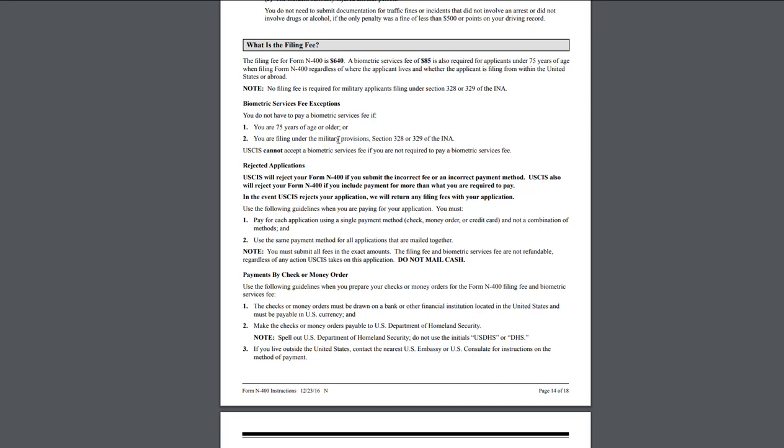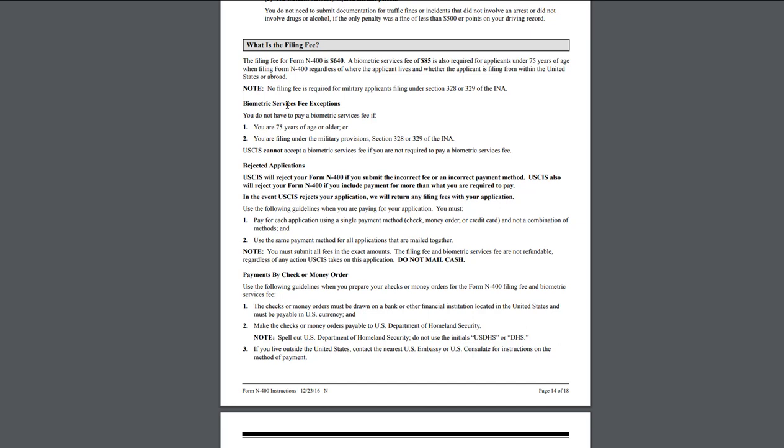Now, whenever you're sending a check with your application form, I get that question a lot. Should you just send one check for the total amount, or what should you do? I personally recommend sending two checks. One check for $640 and one separate check for $85 for the biometrics fee. I'm sorry, not $850, $85. And specify on the check form N400 in the memo on the check, and then biometric services fee, $85.